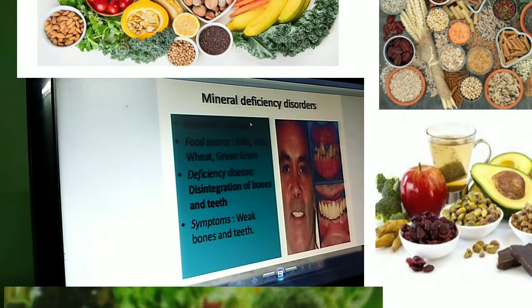Next mineral is calcium, present in milk, fish, wheat, green grams, etc. The deficiency usually causes disintegration, that is, slowly the bones get dissolved and teeth also get dissolved, as the picture is showing. Then weakness in the bones and the teeth, they will be lost by the person if mineral deficiency disorders are there.